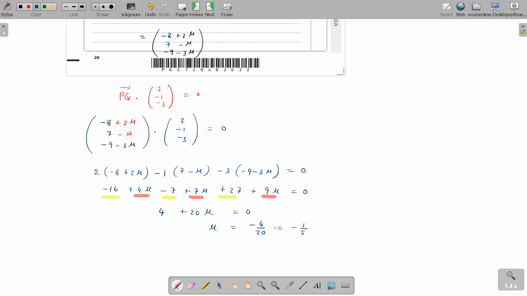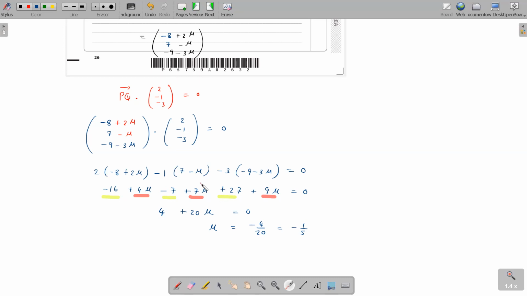Is that correct? I think I have done some error somewhere. Minus 8 plus 2 mu, 7 minus mu, minus 9 minus 3 mu. I think I've made some mistakes somewhere. Minus 16, 4 mu.